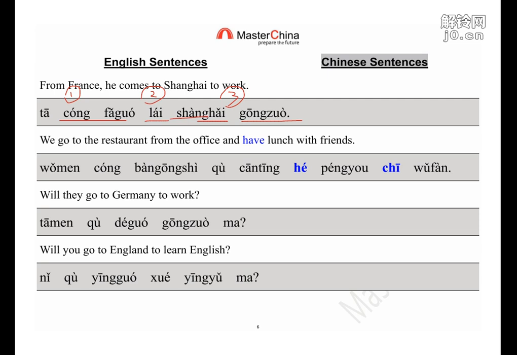Okay, so next one, so this action and have lunch with friend. So 我们 from the 办公室, 从办公室, now start place, we go to 餐厅, 我们去餐厅, 和朋友. So here this is action 1, action 2, with friend.